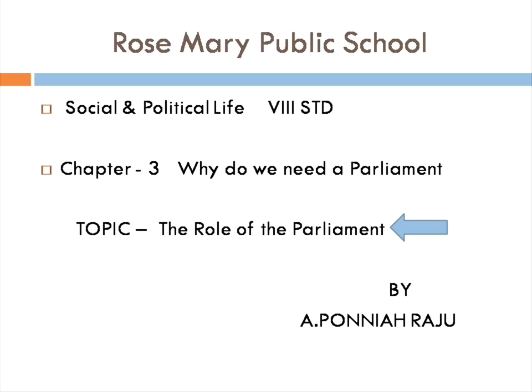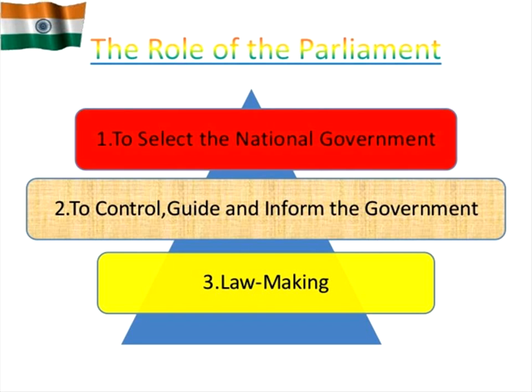Okay, next topic we are going to see is the role of the parliament. What are the main roles the parliament has? That is the main thing we are going to see in this topic. The role of the parliament is threefold. One is to select the national government, second is to control, guide and inform the government, and third is lawmaking.